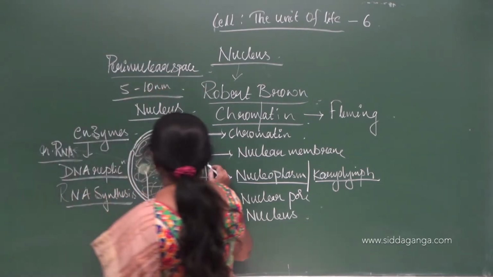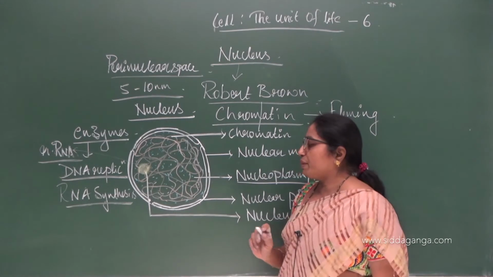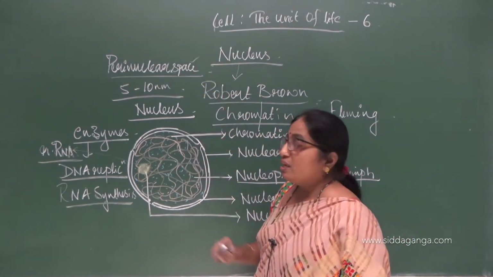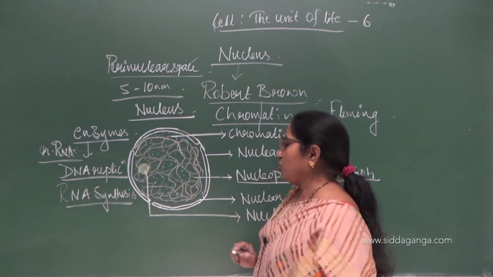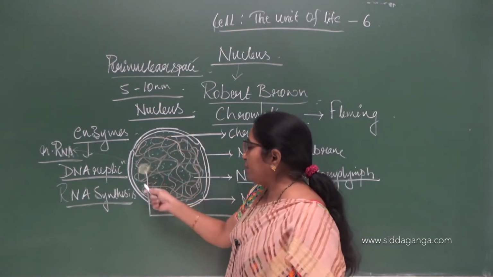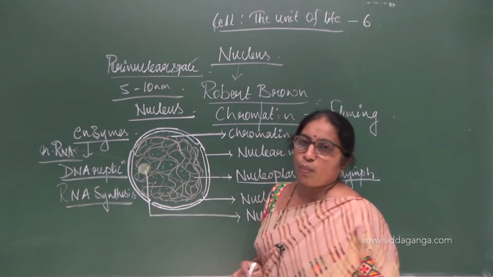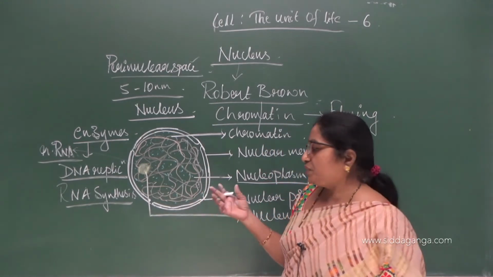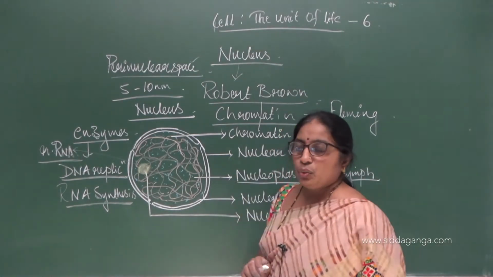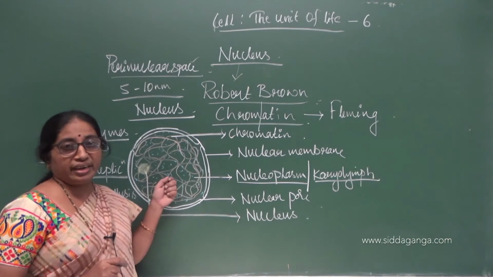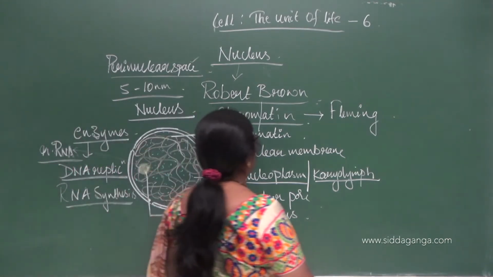And the remaining are the thread-like structures which are called chromatin, because they absorb the stain. And this chromatin contains the hereditary material in it.